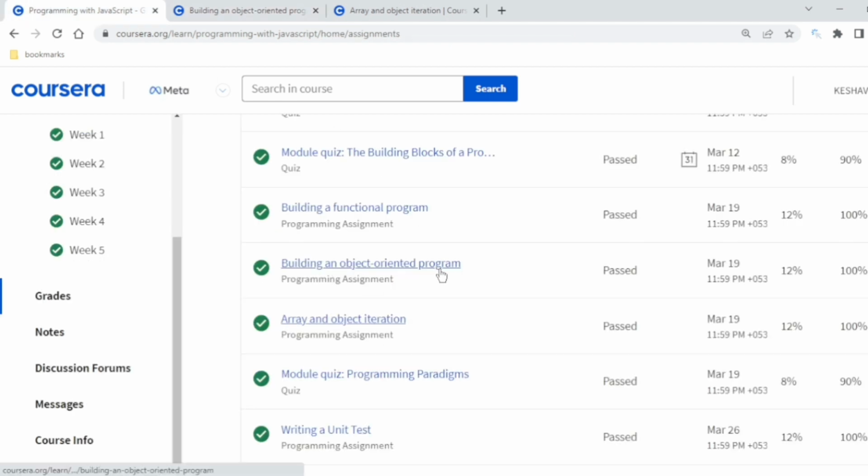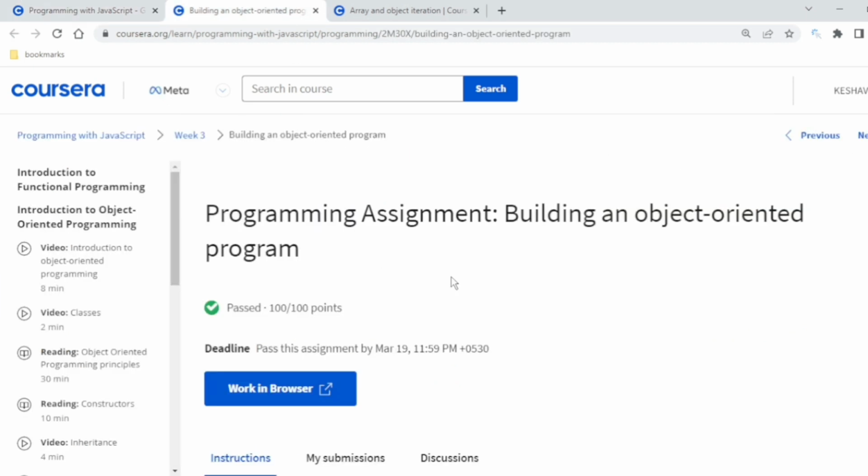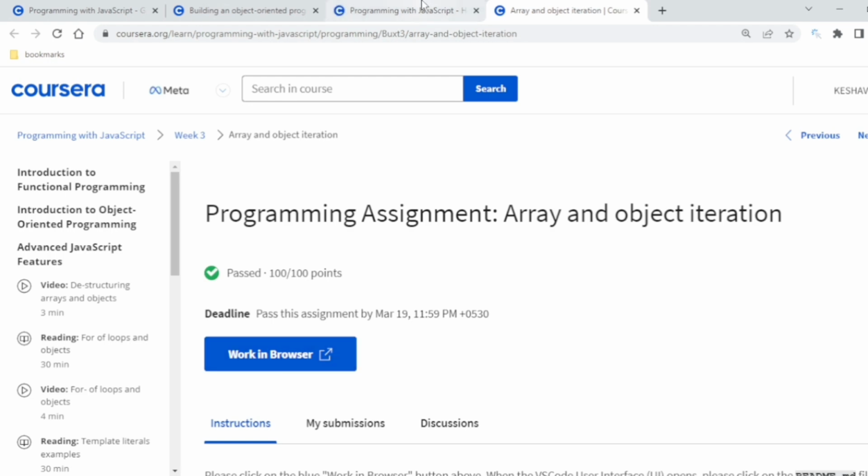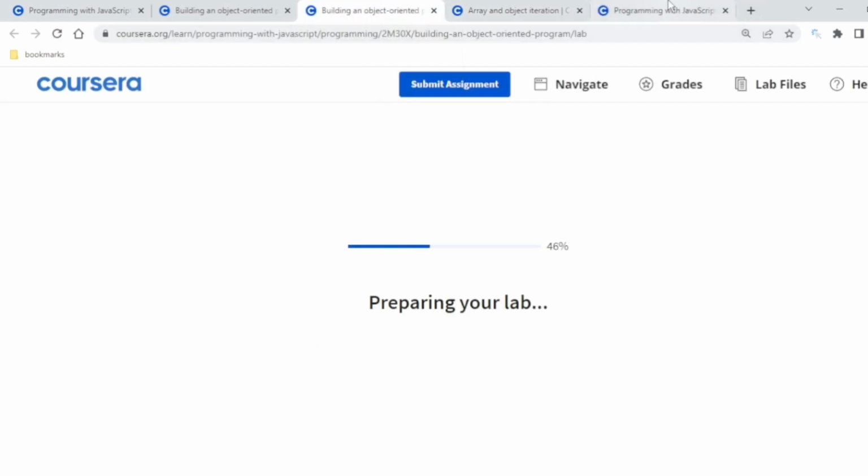Yes. So building an object-oriented program. We are done with building the functional program. Now building an object-oriented program. It's also a browser project, and this is also a browser project. So let's see this first. I hope both browsers can be shown simultaneously. Until the lab is preparing, you can also open the lab if you are working side by side. Okay, so the lab is prepared now.